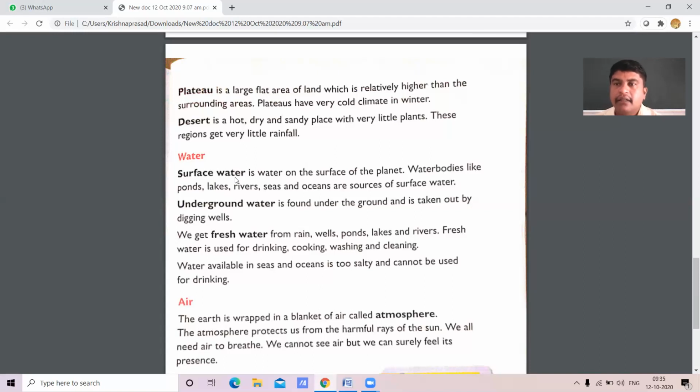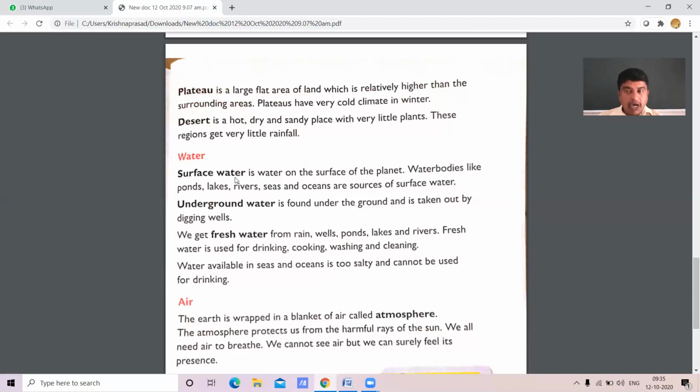What is the use of fresh water? We use fresh water to drink, and also for cooking, washing and cleaning.